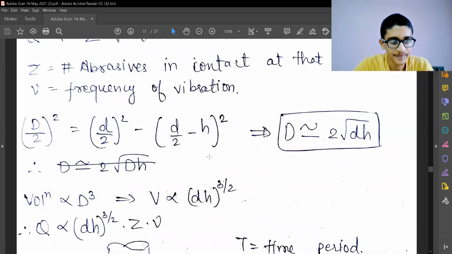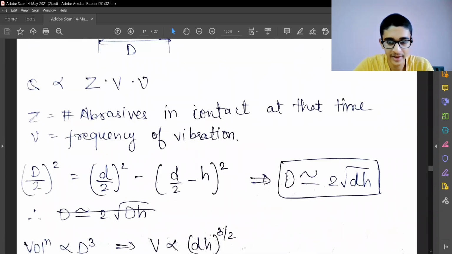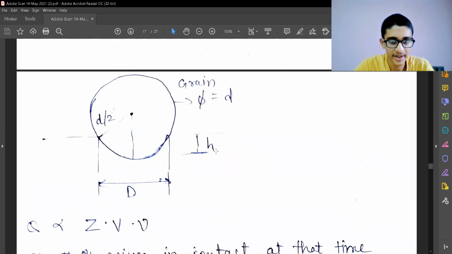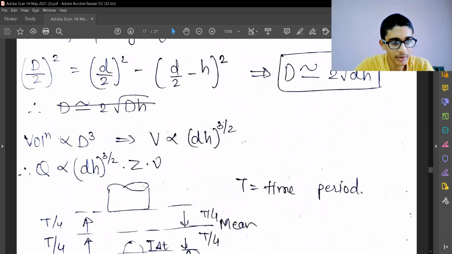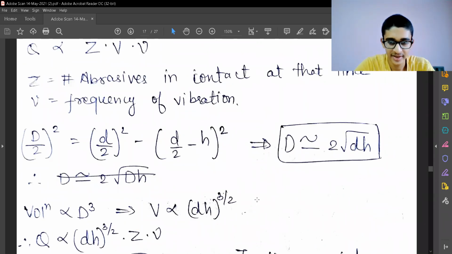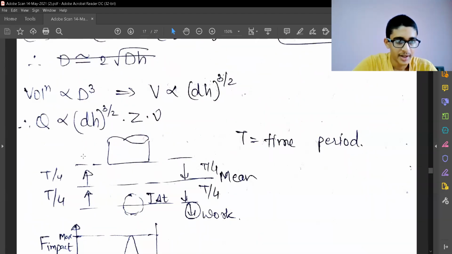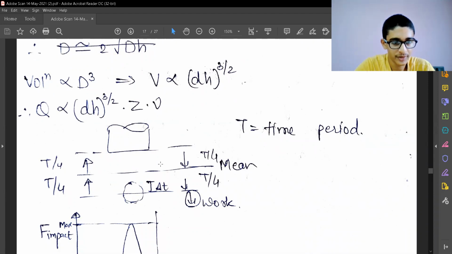The conclusion, just by using trigonometry, is that the diameter d of that circular impact is approximately 2 square root of D into h. The small d and h are shown over here, and the capital D is this. So the volume removed is dependent on d cubed, and hence V will be proportional to (dh) raised to 3 by 2, and hence my Q will be (dh) raised to 3 by 2 into Z into mu.